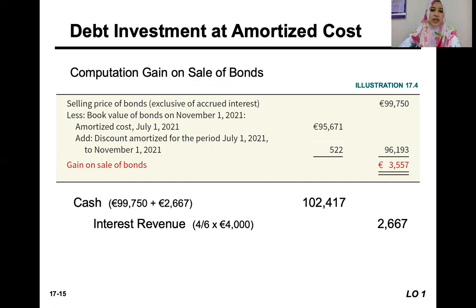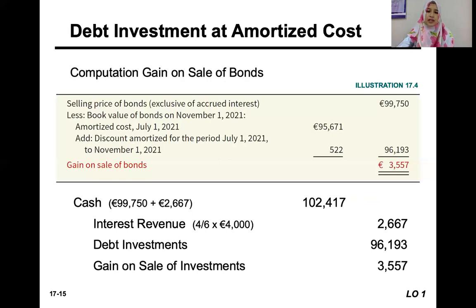And we'll close down the debt investment account of 96,193. And if there is any difference on the credit side, it will be gain on sale of investment. It means the cash that we receive from the sales transaction is more than the amortized cost on our amortization schedule of the debt investment itself.